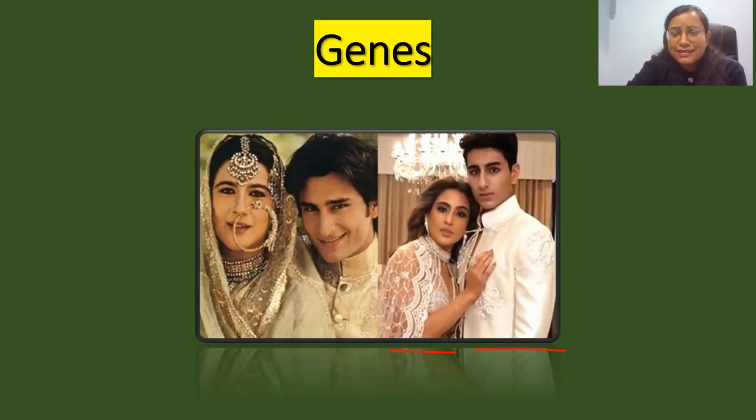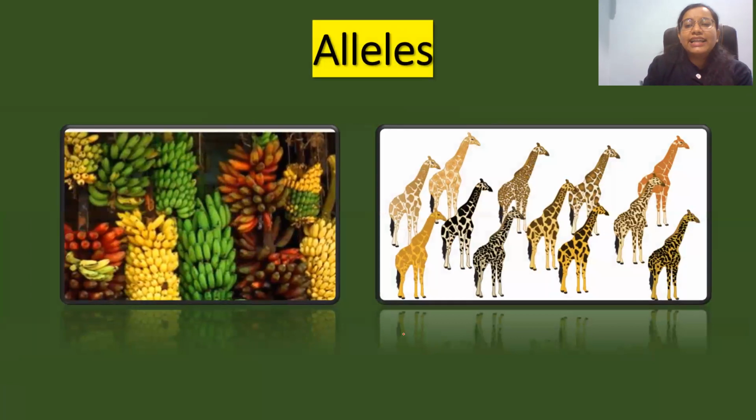And what are alleles? Alleles are the different forms of the same gene. Like one gene is responsible for skin color, and there are different forms of that gene which are responsible for different forms of that particular trait. For example, in giraffes, as you can see, there are different skin shades.